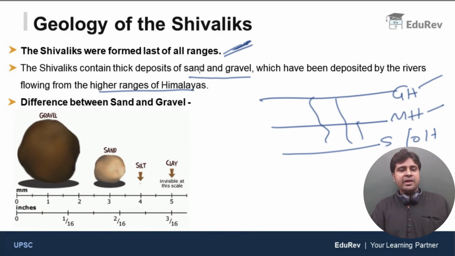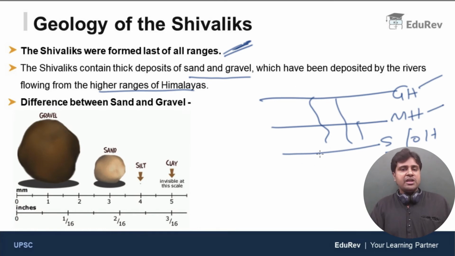Let us go through this point one more time. The Shivaliks contain thick deposits of sand and gravel, which have been deposited by the rivers flowing from the higher ranges of Himalayas. Compared to Shivaliks, Middle Himalayas and Greater Himalayas are higher ranges. First, Great Himalayas formed, next Middle Himalayas, and eventually Shivaliks formed at the end.